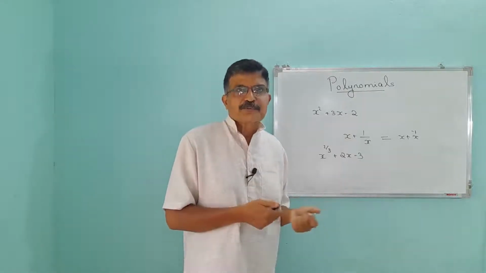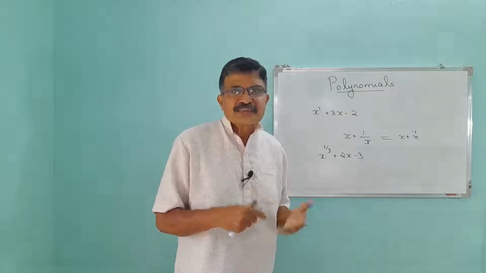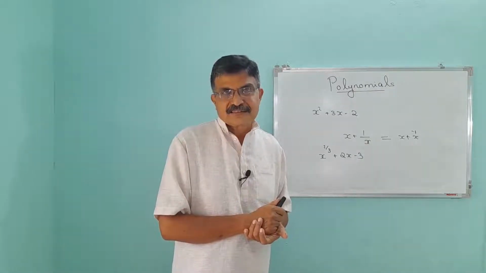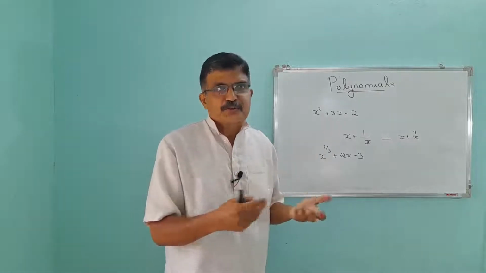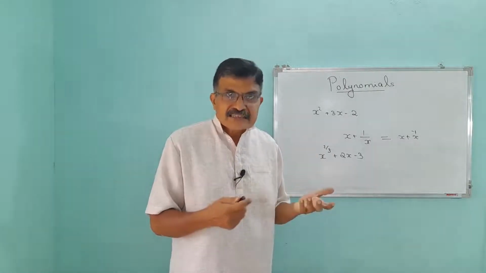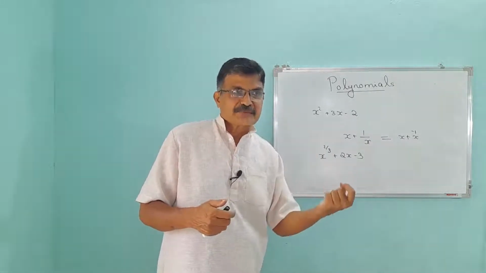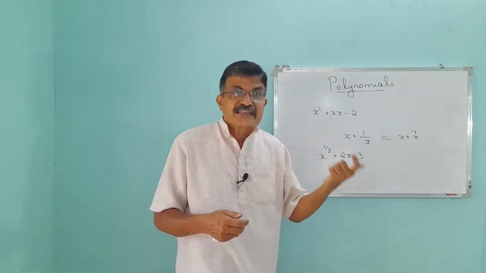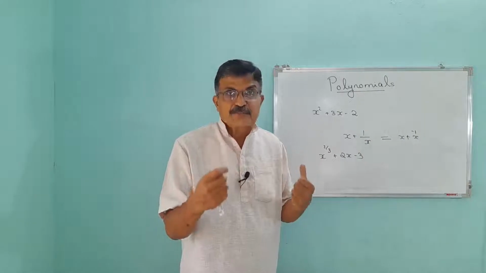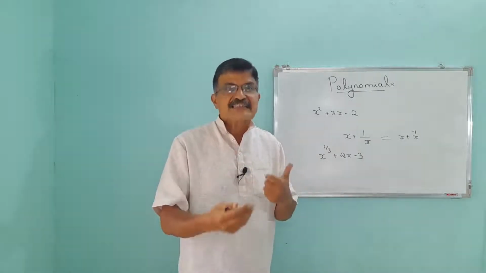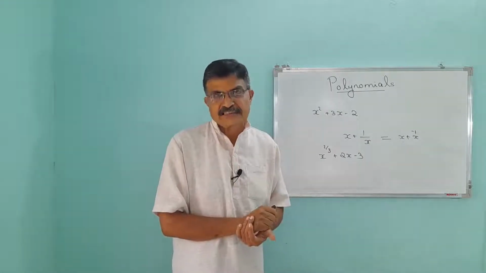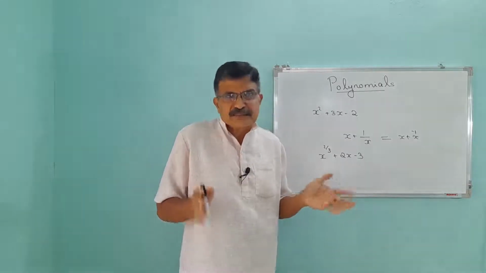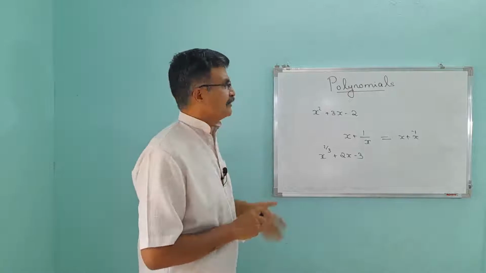Even ordinary people who do not know anything about mathematics use polynomials in their brain. Suppose one wants to go to a shop to purchase something, then they use polynomials. That is, for example, what is the cost of one book, then how many books he can purchase with the limited amount of money in his hand. For that, he uses polynomials in his brain. So polynomials have a lot of applications. That is, polynomial is the backbone of mathematics. Okay.